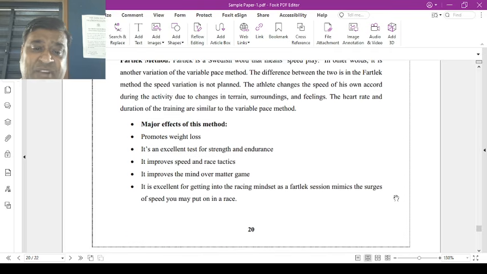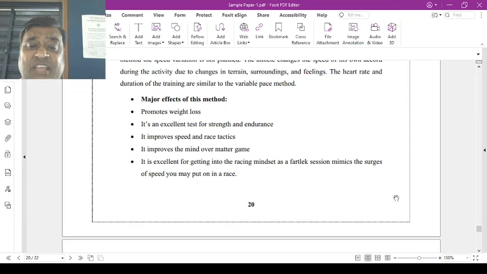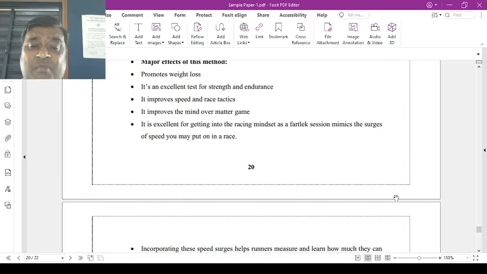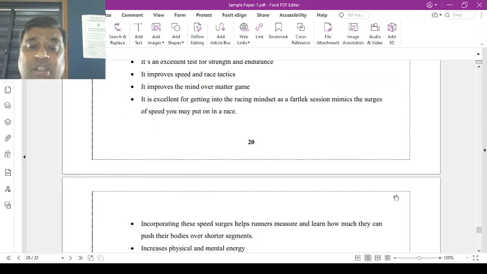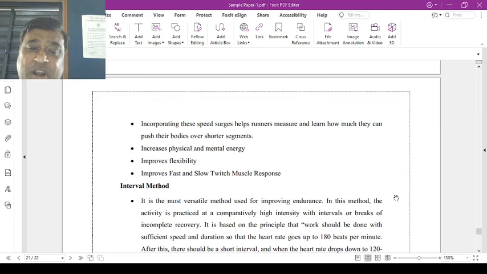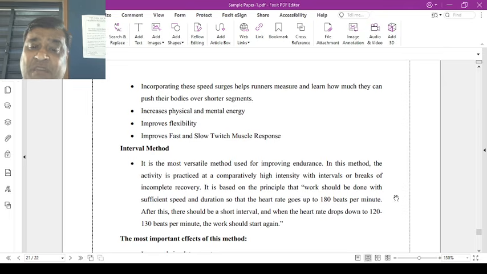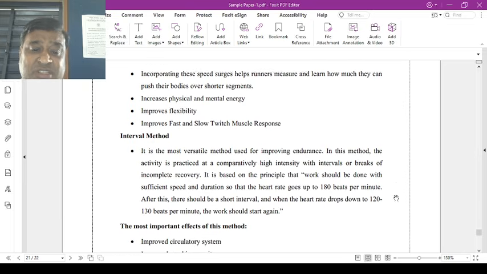What are the major effects? Promotes weight loss. It is an excellent test for strength and endurance. Improves speed and race tactics. Improves the mind and the mental side of the games. It is excellent for getting a racing mindset as fartlek includes surges of speed that may be put on in a race. Incorporating these speed surges helps runners measure and learn how much they can push their bodies over shorter stretches. Increases physical and mental energy. Improves flexibility. Improves fast and slow twitch muscle response.